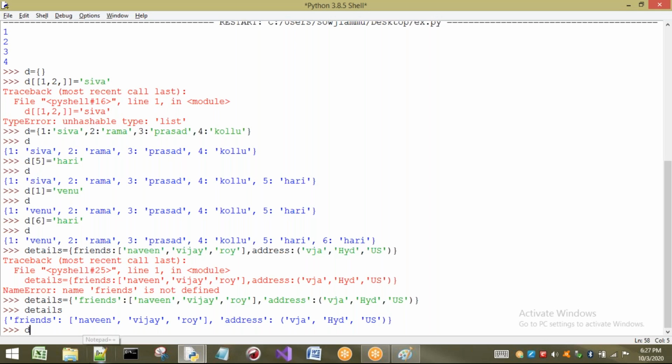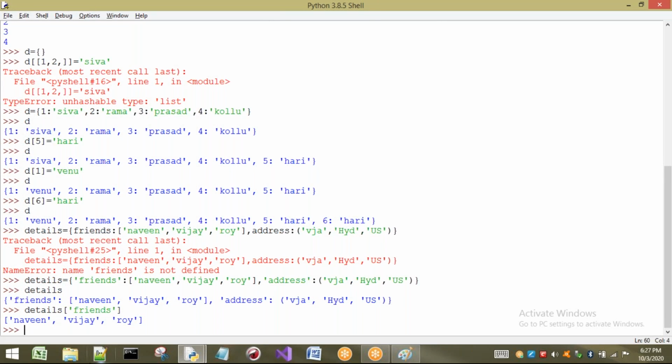I have to take details of the keys we have inside. Friends I have, and another one is address. Here I am going to use friends. So when I try to take the values of friends, we just have to give the key. That's it. It is going to give you the value.